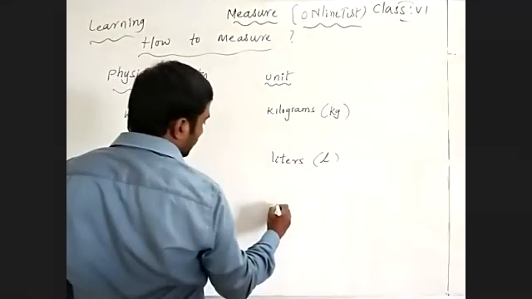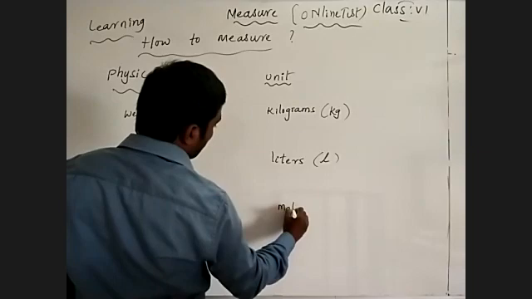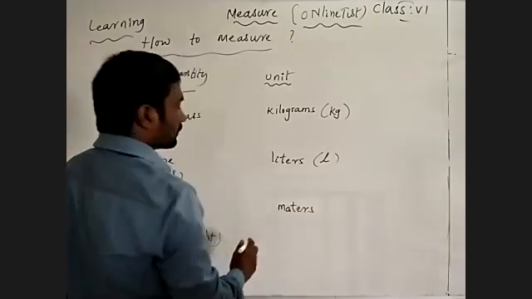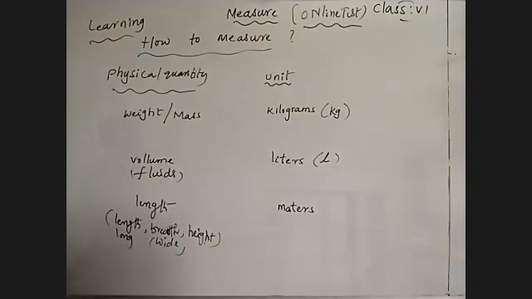It is measured in meters. See there, what I'm saying to you. These are the major fundamental physical quantities. Basic physical quantities.